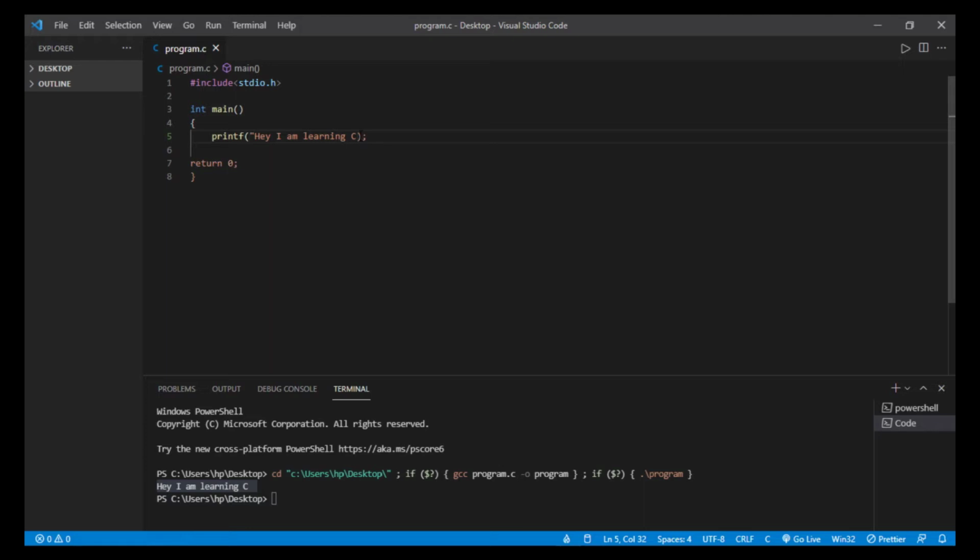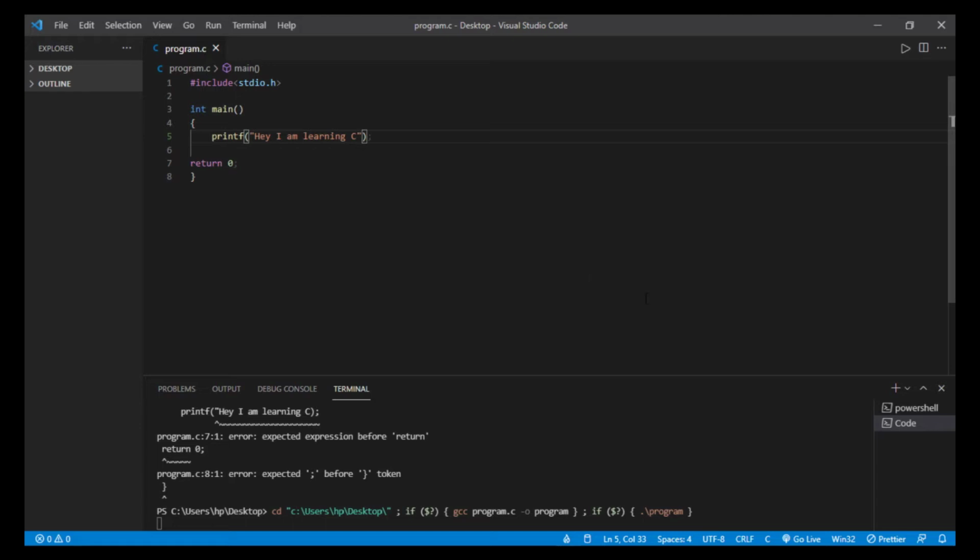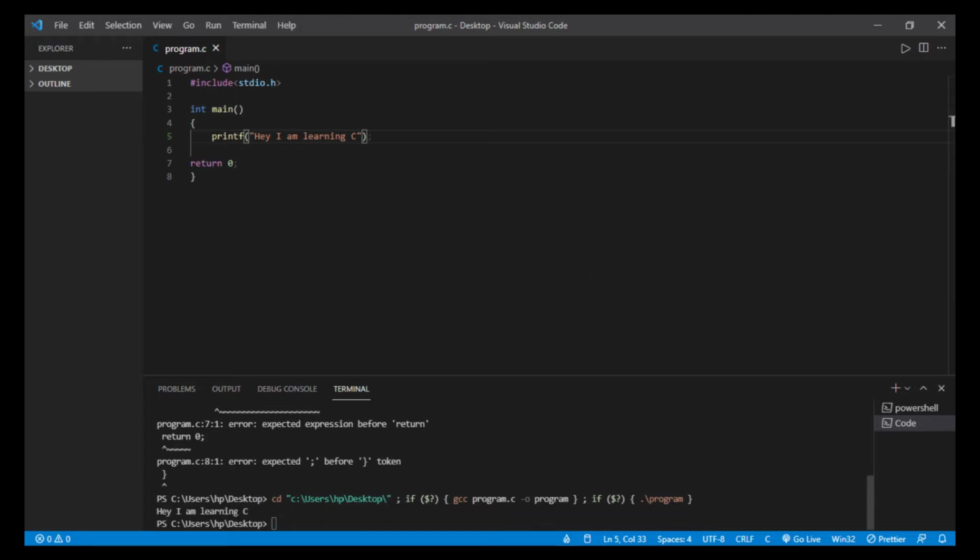Like we skipped the double quote, and now we will run it again. It is showing us an error: expected expression before return. So we will provide the expression and then it will run again. See, is it running accurately or not? It is processing right now. After processing, it has shown here, Hey, I am learning C. So this is what C language is.